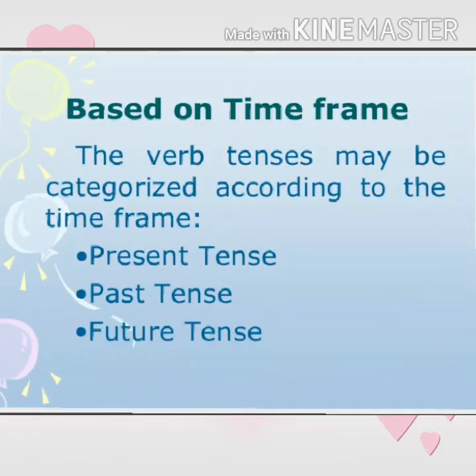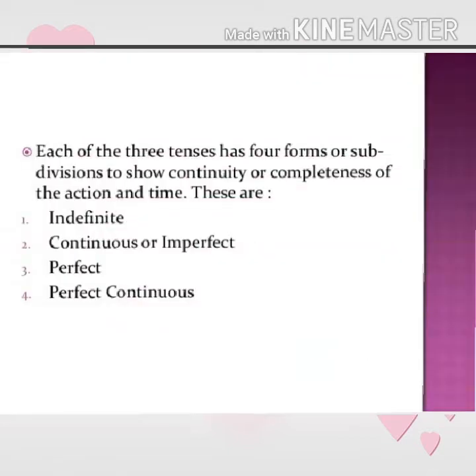Based on time frame, the verb tenses may be categorized according to the time frame. They are of three types: present tense, past tense, and future tense. Let's see the subtenses of these three tenses. Here each of the three tenses has four forms or subdivisions to show continuity or completeness of the action and time.